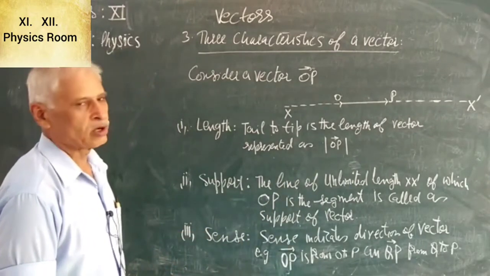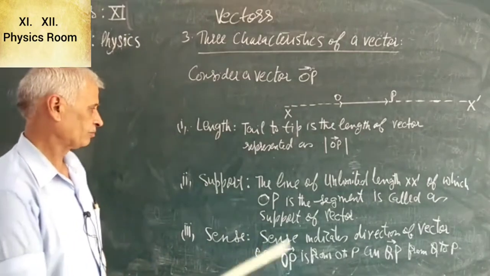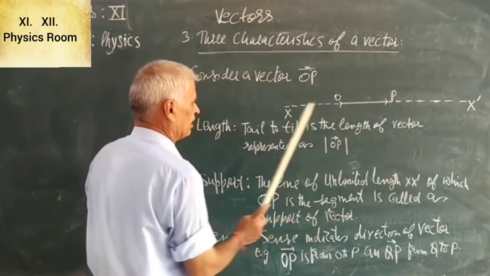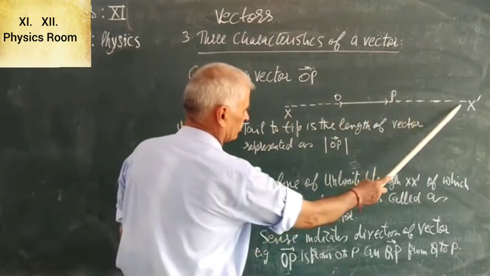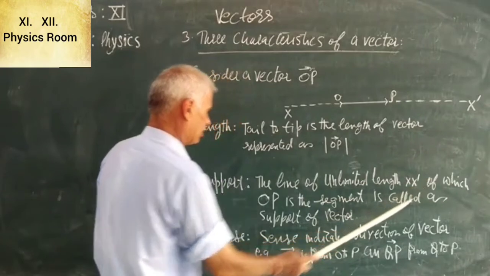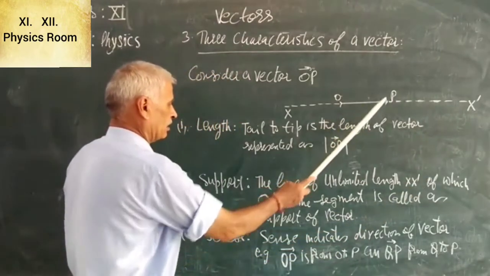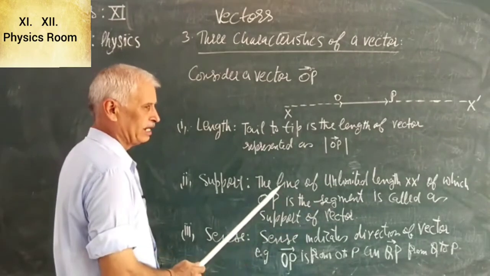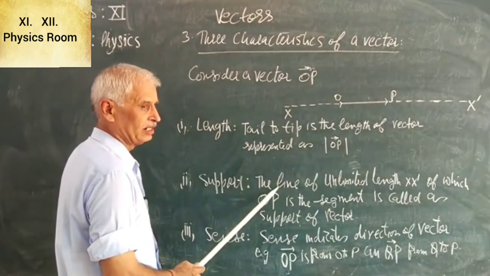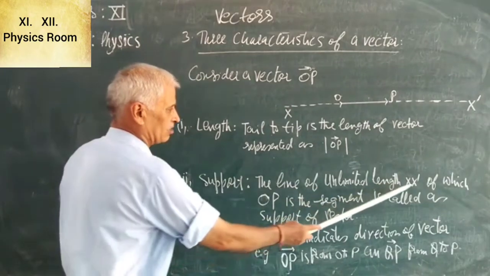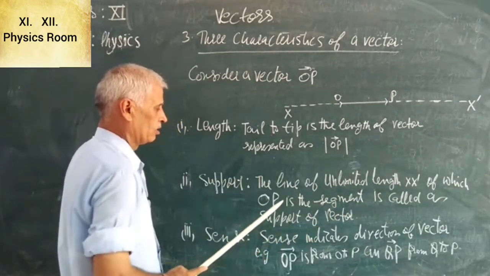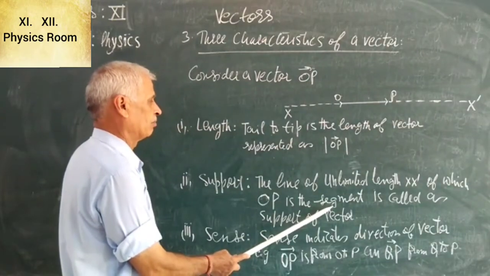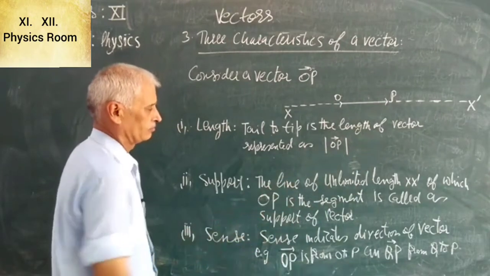Now we come to the support of the vector. The line of unlimited length x dash, of which OP is the segment, is called the support of the vector.